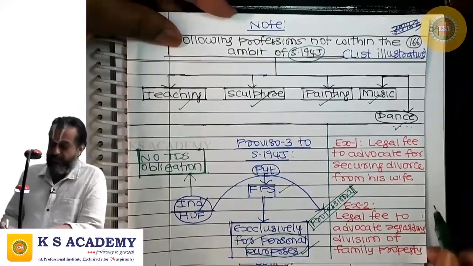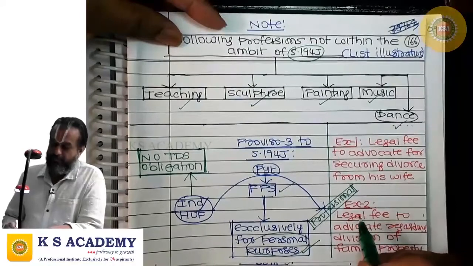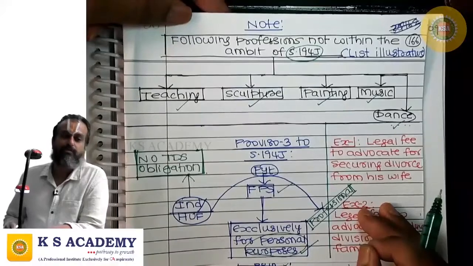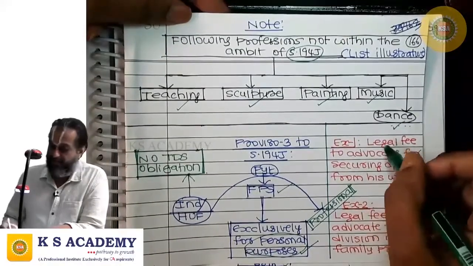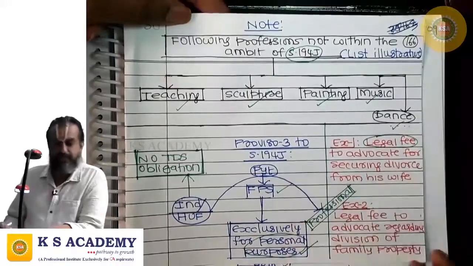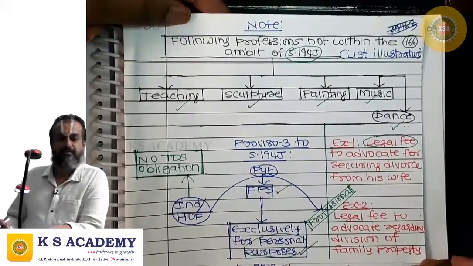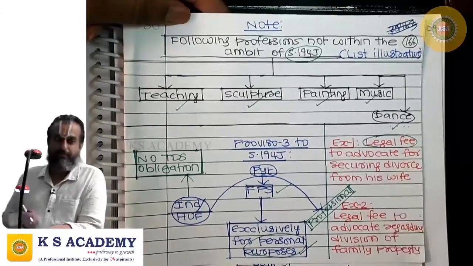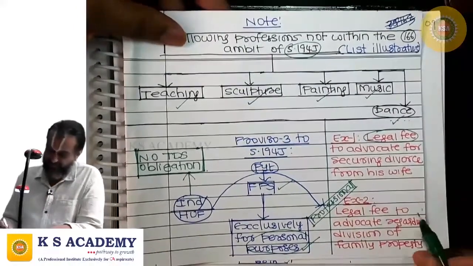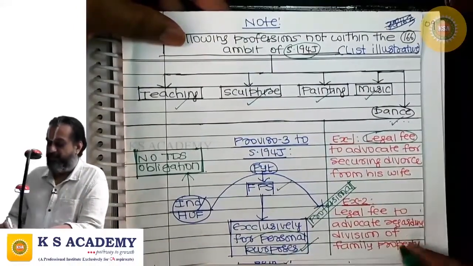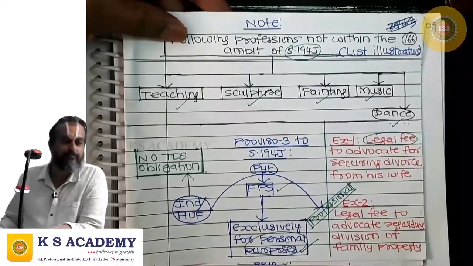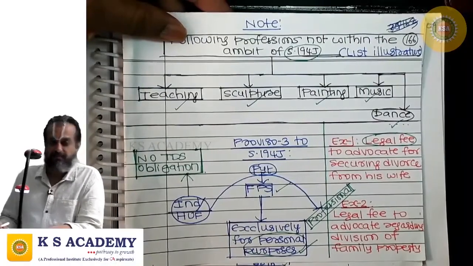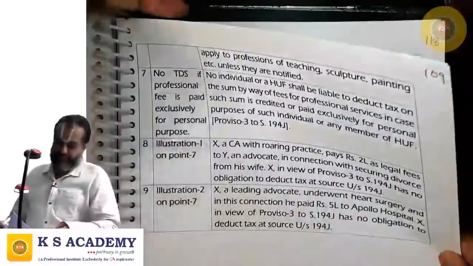Example, a person wants divorce from his wife. He is approaching an advocate. To the advocate he is paying legal fee. So the legal fee is what? Fee for professional services. But it is exclusively for what? Personal purpose. It shall not be subjected to TDS. Where legal fee is paid to an advocate regarding division of family property, this is also fee for professional services, but it is exclusively for personal purposes. It shall not be subjected to TDS.